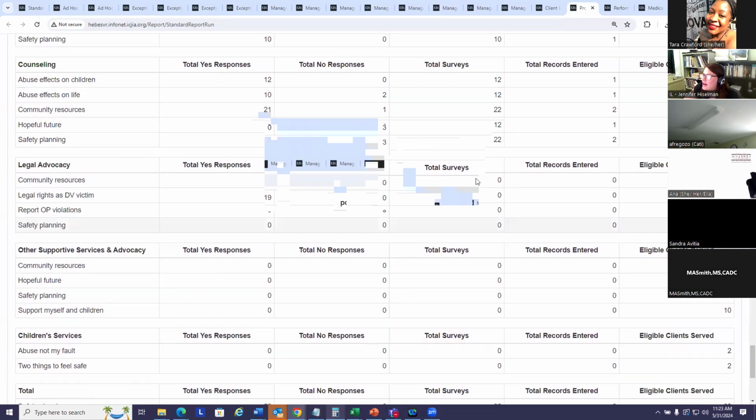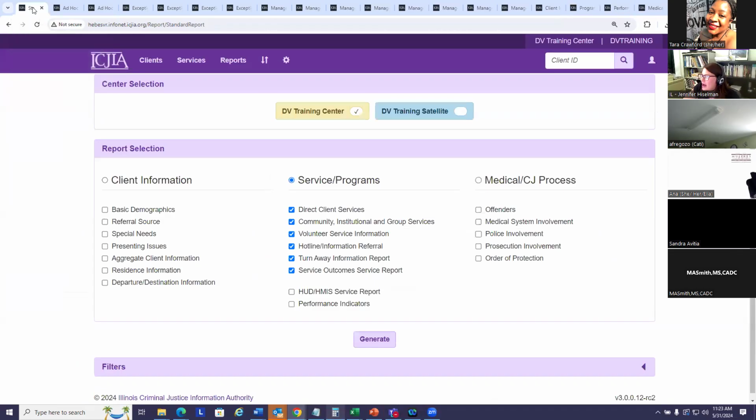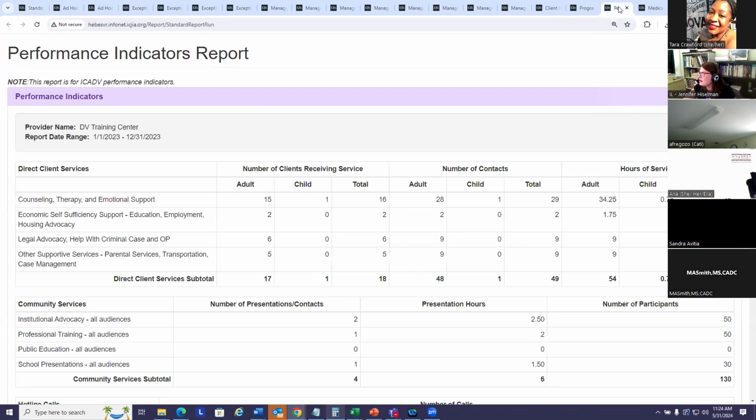And then last, I am not going to run this. This is pretty much obsolete by now. This is something HUD required long ago and no longer does. We don't like to take things off because even if one person finds it helpful, why remove it? You can feel free to explore it, but it probably won't provide that much useful information. I will run this though, the performance indicators report. Actually, I've already run it and have it up here.